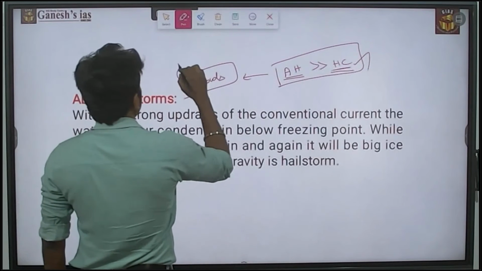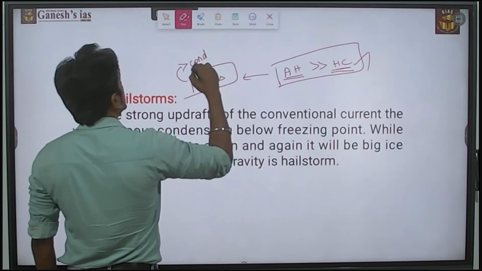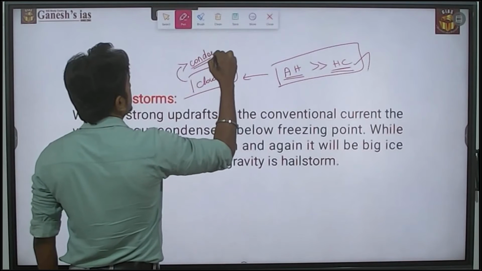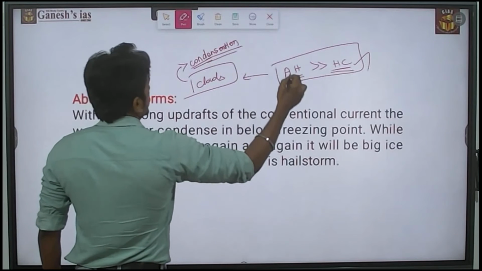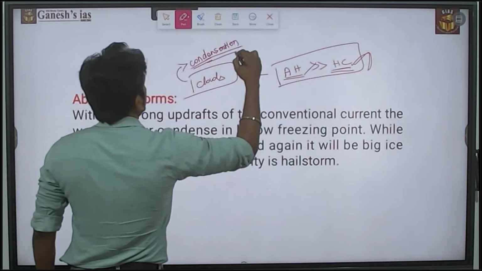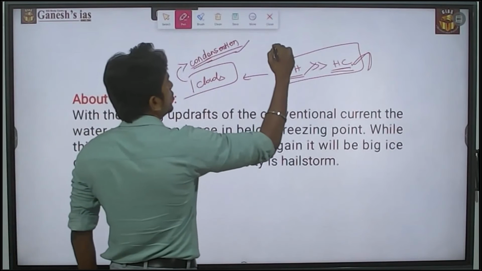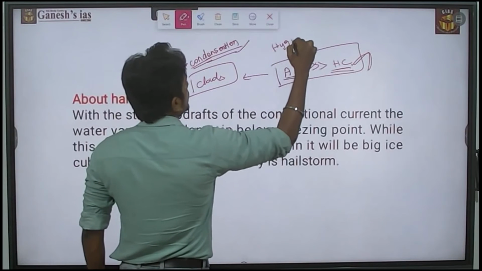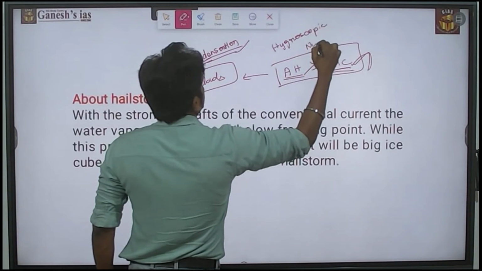Then it leads to the formation of clouds, or else it will be the starting process for condensation. So when the absolute humidity is higher than the humidity capacity, the process of condensation will start. The condensation will happen over the hygroscopic nuclei.